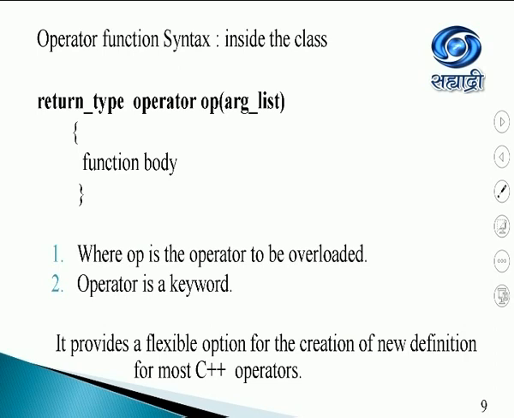When you write it inside, it is just like any other function, but it is preceded with the keyword operator. So, return type, the keyword operator, then OP, which is the operator that you want to overload, and then the parameters or the argument list. This provides a flexible option for creation of new definitions for most C++ operators.